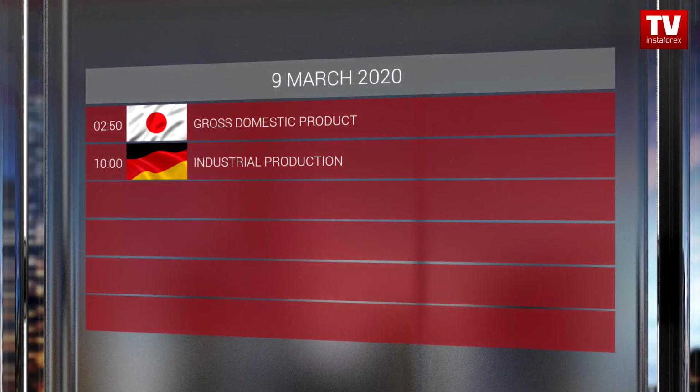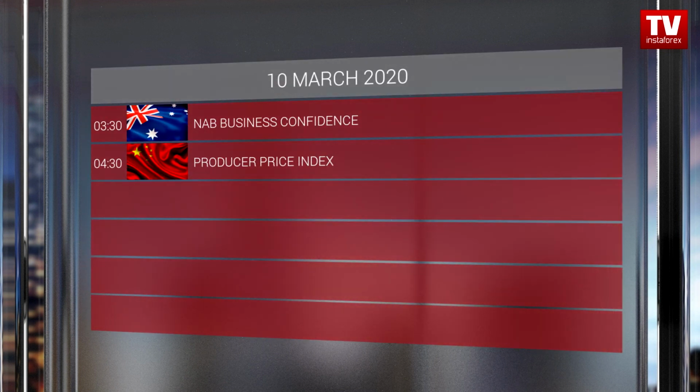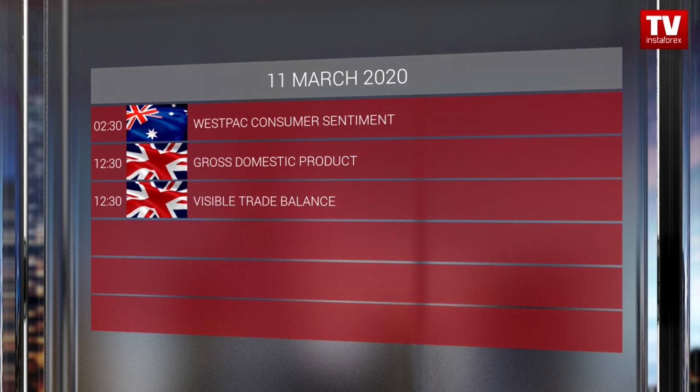On top of the above-mentioned events, traders will also pay attention to the publication of the following statistics. The Japanese GDP data is slated for release on Monday. Besides, Germany will report on its industrial production. Australia's confidence index will be on tap on Tuesday. China is expected to publish its inflation figures and the producer price index data. On Wednesday, the UK will reveal its GDP data and visible trade balance report.